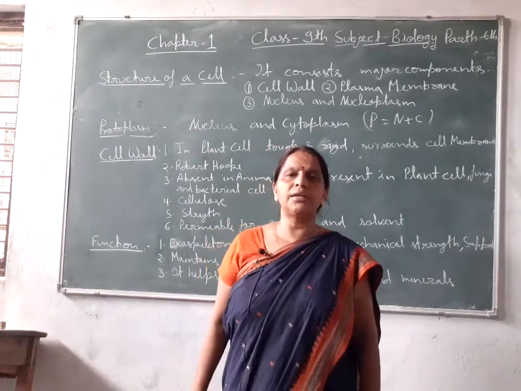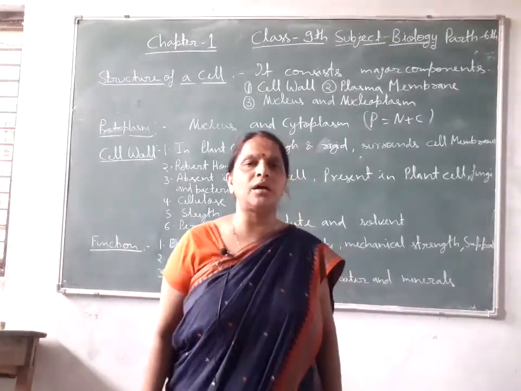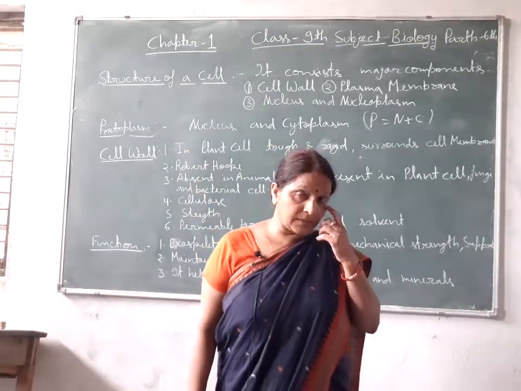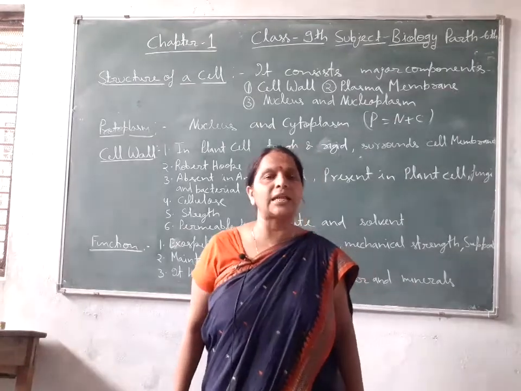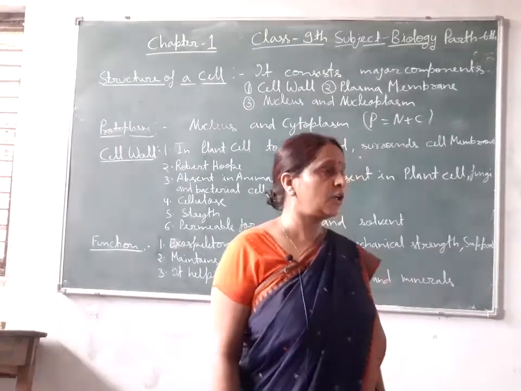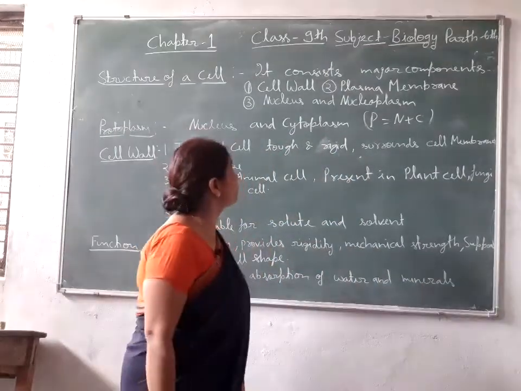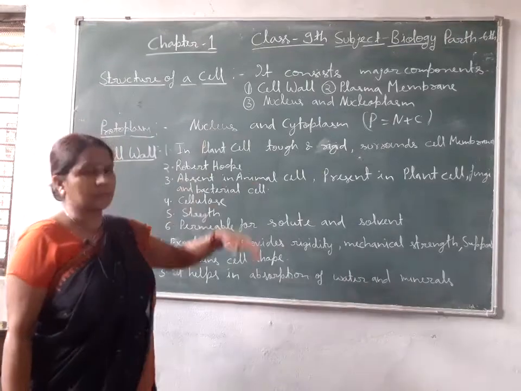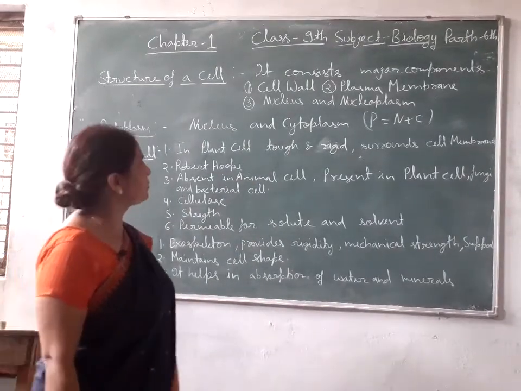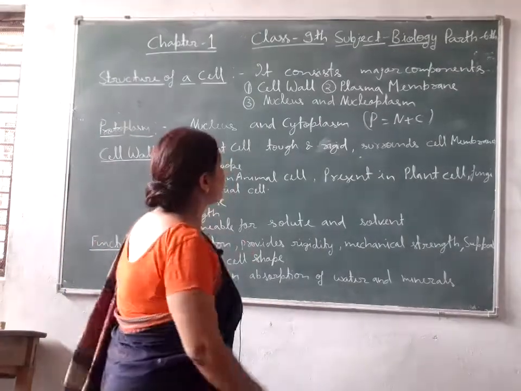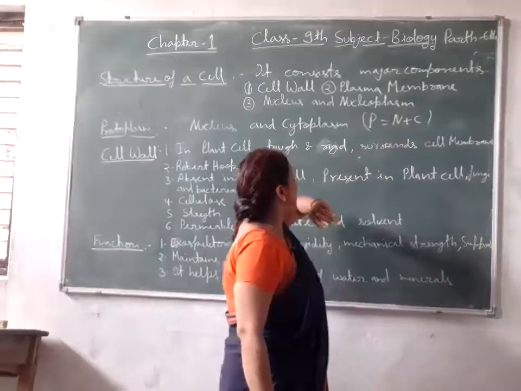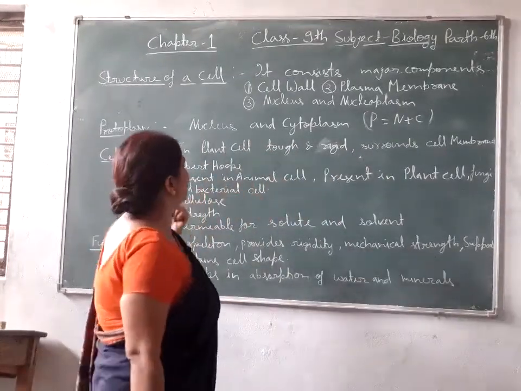Good morning student. I am going to teach you about the cell constituents and cell parts. In previous classes you have studied about the types of cells, cell shape, size and about the cell. So today I will teach you about the contents of the cell and components of the cell. It consists of major components. First is cell wall, second is plasma membrane, third is nucleus and nucleoplasm and also cytoplasm.